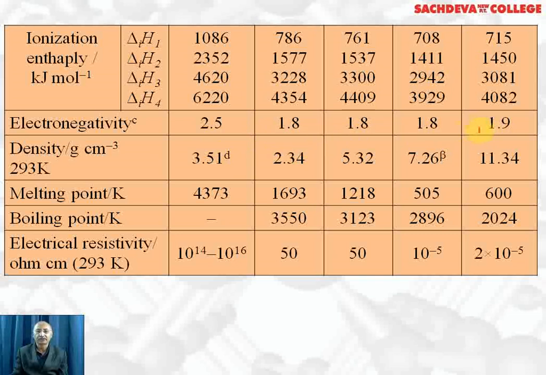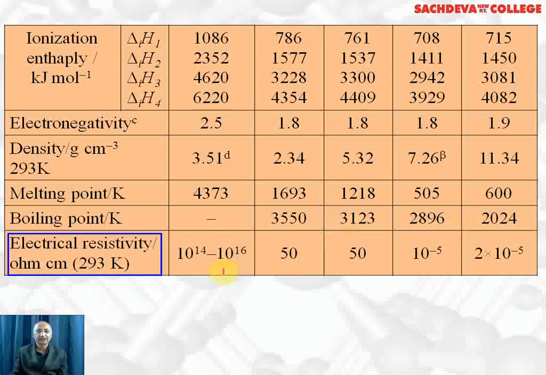Effective nuclear charge increases. As compared to diamond, density goes on increasing down the group, except silicon has slightly lower density as compared to diamond, otherwise it goes on increasing down the group. Melting point in general goes on decreasing down the group, but tin has lowest and not lead. Boiling point also goes on decreasing down the group.